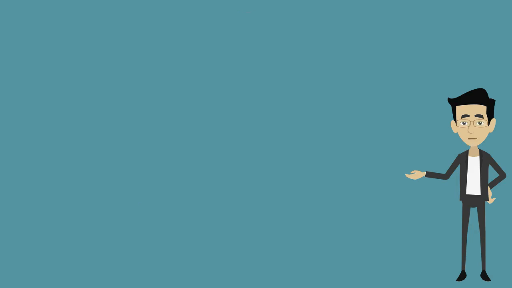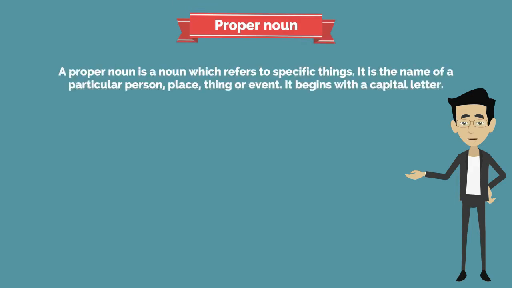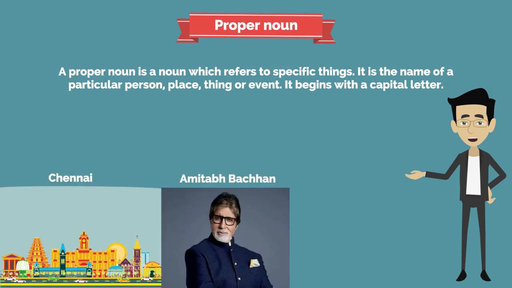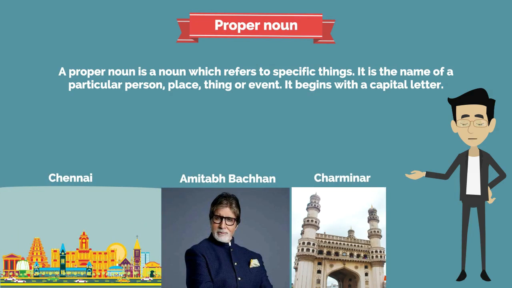First one, proper noun. A proper noun is a noun which refers to specific things. It is the name of a particular person, place, thing or event. It begins with a capital letter. Let's see the examples. Chennai, Amitabh Bachchan, Charminar and so on.